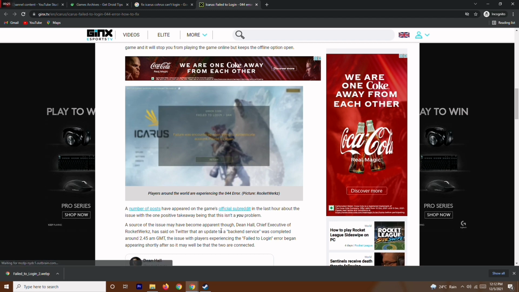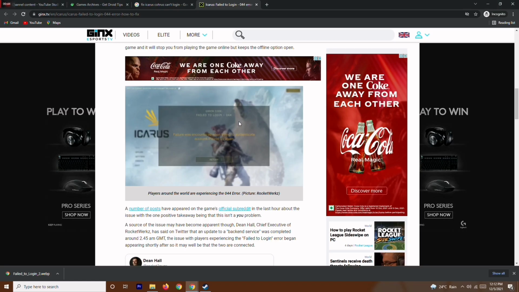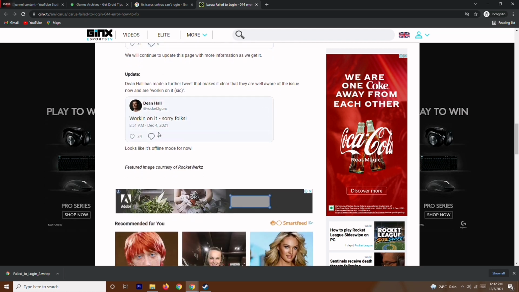Actually, when you're trying to play the game, many users are having this issue and they have already reported it. If you ask me how to fix it, this actually depends on the team, I mean the developers. They have to fix it from their end, and they have already tweeted a couple of times. As you can see, they have already acknowledged it, but somehow they are still working on it. Even on December 4, they mentioned that they're still working on it. So it's not fixed yet.